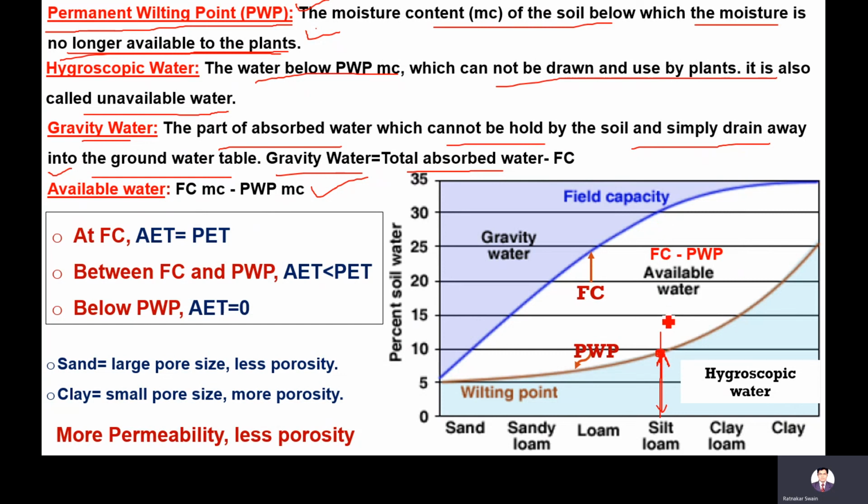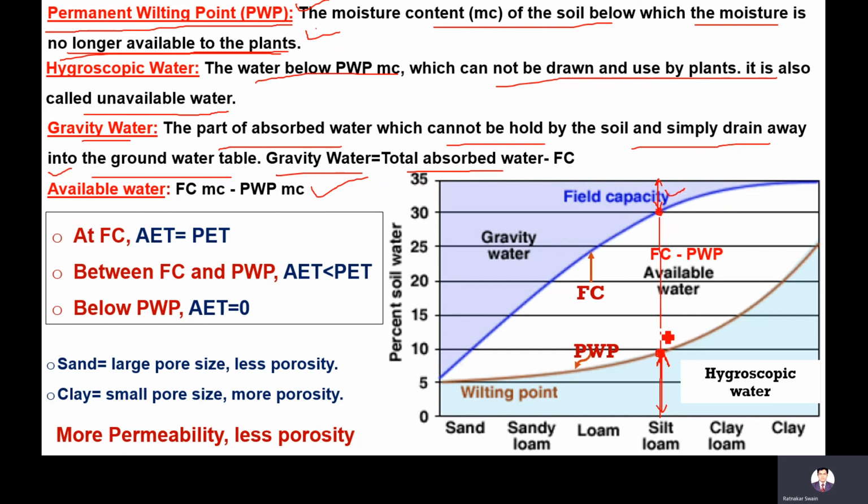So here, if we increase the soil moisture from 10 to 30, up to 30 is the field capacity of this silty loam. This much water, 30%, it can hold. After that, if you supply more, this water will simply drain away and join the groundwater. So this water is called gravity water.